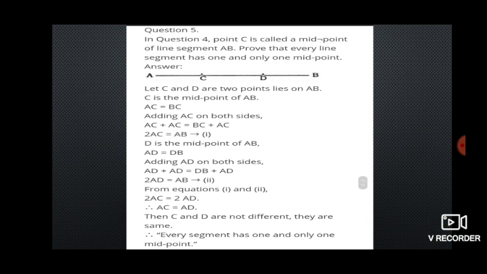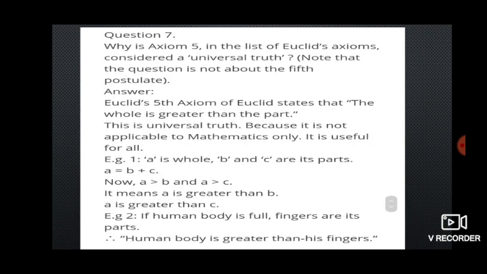That is 2AC is equal to 2AD. So 2 will get cancelled. AC is equal to AD. This is true only when C and D coincide. So both C and D will coincide, and we have only one midpoint, that is either C or D.